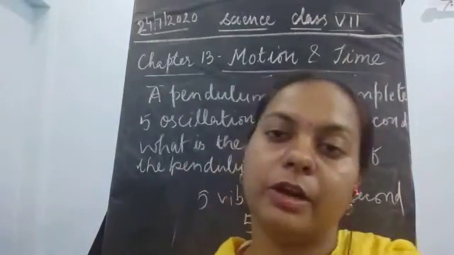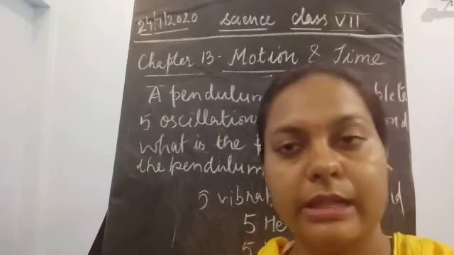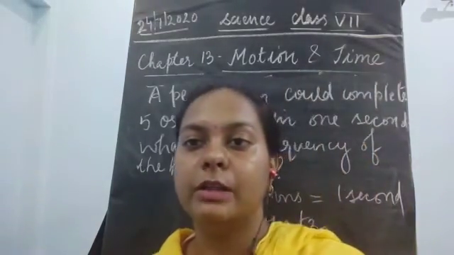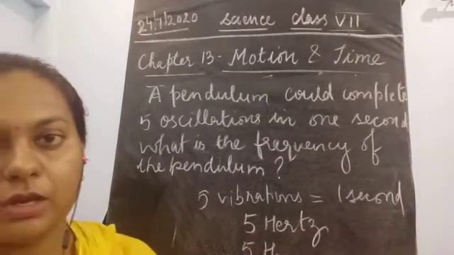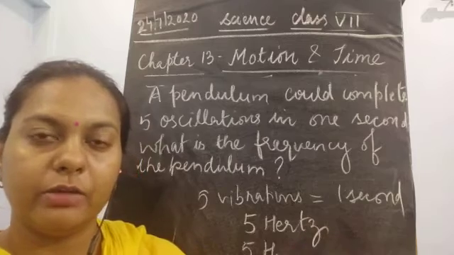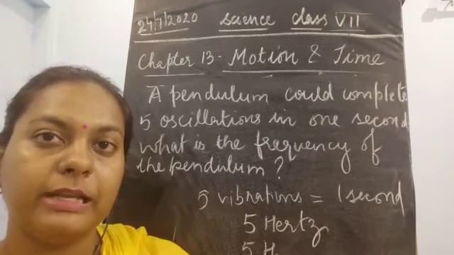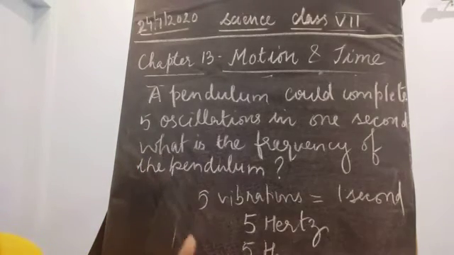So this is about how much is the frequency for any moving object, for any oscillating object. Whatever number is given in 1 second, that becomes the frequency of the particular object. As in this case, it becomes 5 hertz. So this is about the frequency of the vibrating object. How many oscillations in 1 second? 5 oscillations in 1 second.